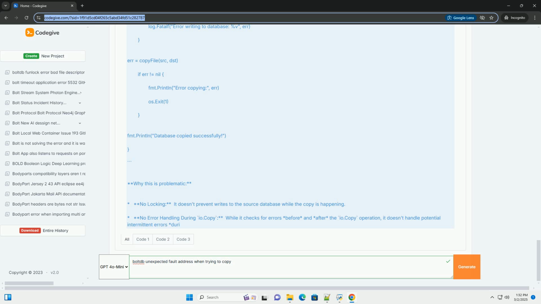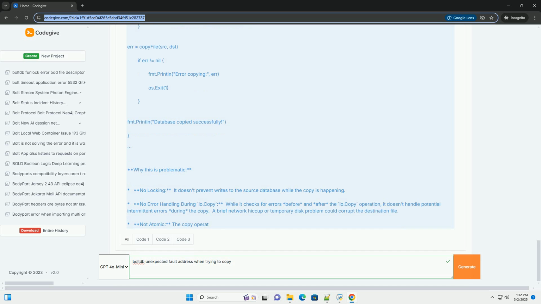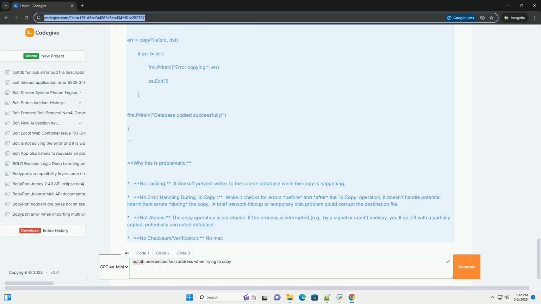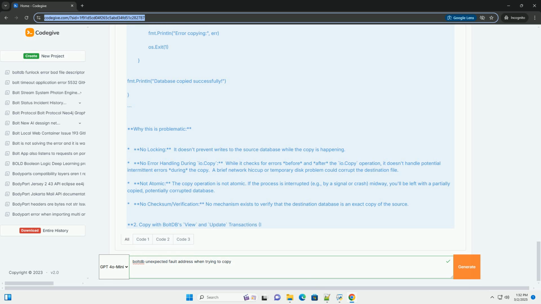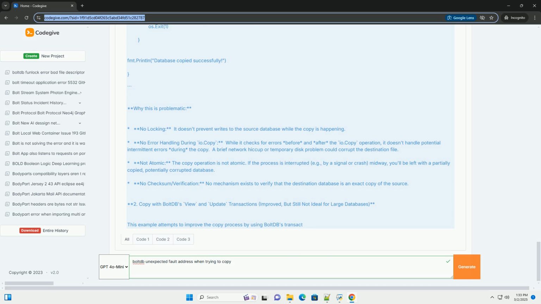Incorrect permissions. The process copying the database might not have sufficient permissions to read the source file. 6. Memory pressure or resource exhaustion. In rare cases, severe memory pressure on the system, or exhausting file descriptors, could interfere with the read/write operations during the copy.